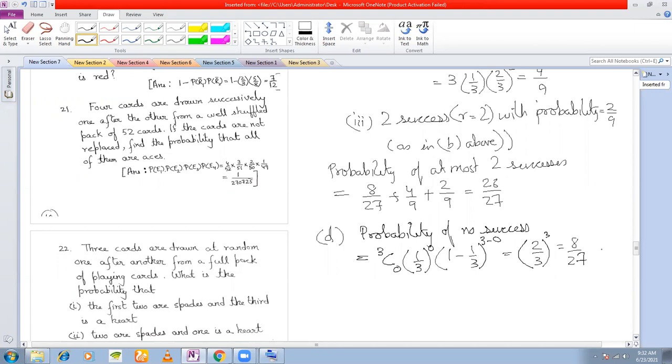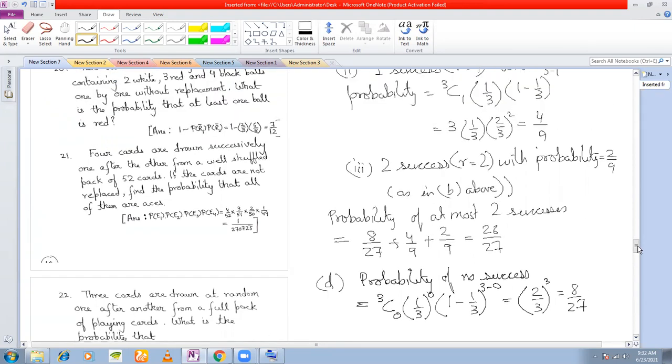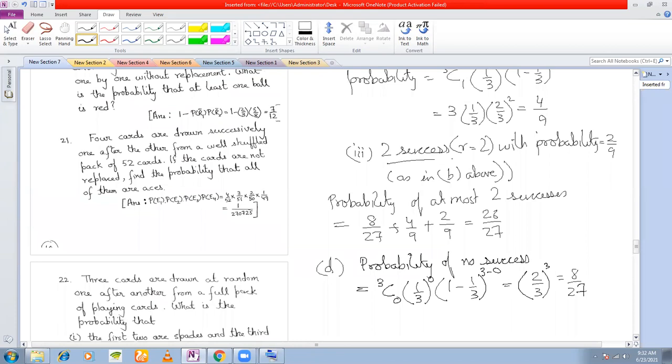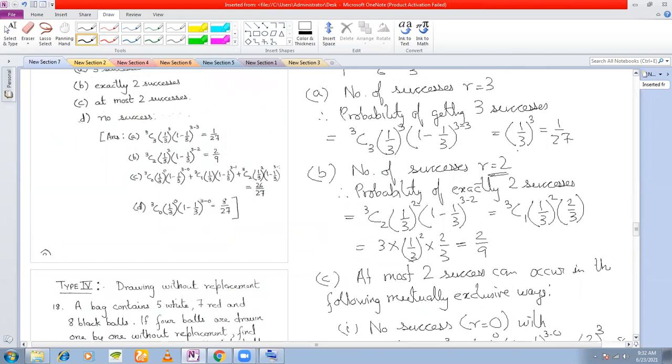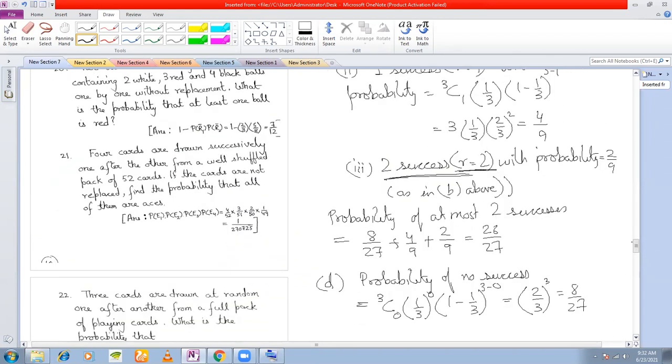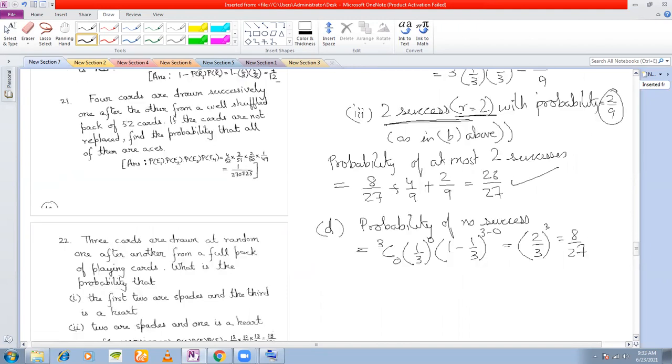Second one, 2 successes with probability 2 by 9. Yes, if there are 2 successes, number of successes R must be equal to 2. And we have calculated this in B, right? Probability of 2 successes we have already calculated, 2 by 9. So that is what I have written. Add up the probabilities, you get 26 by 27 because the events are mutually exclusive. And the final one was probability of no success, so R was equal to 0. So this is the way we calculate it.